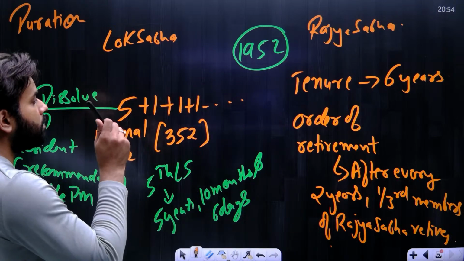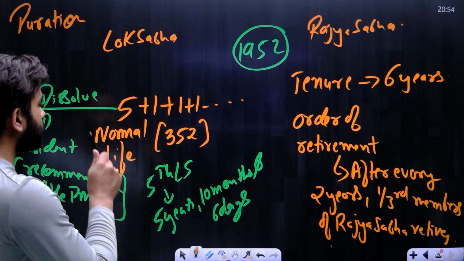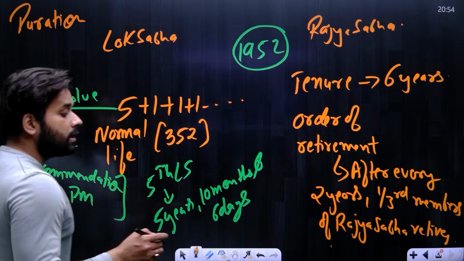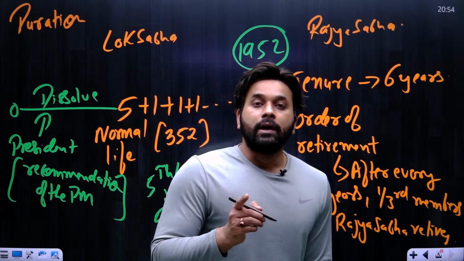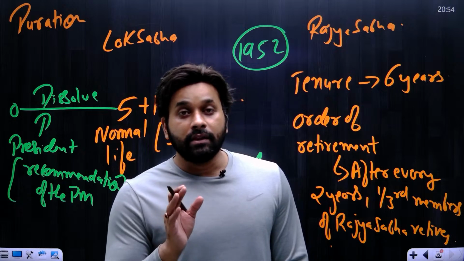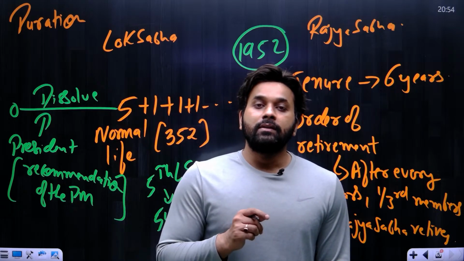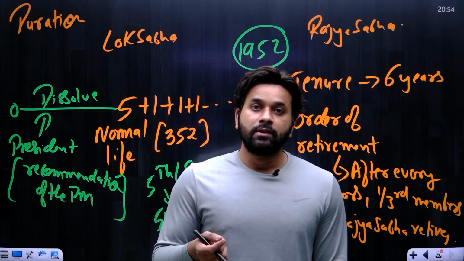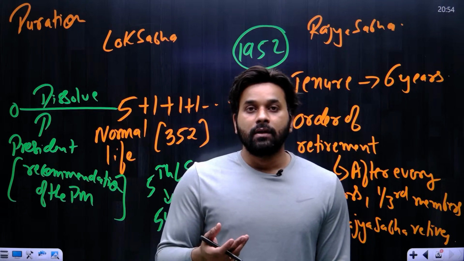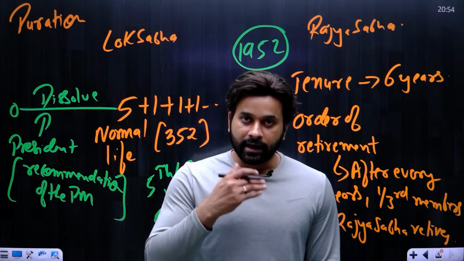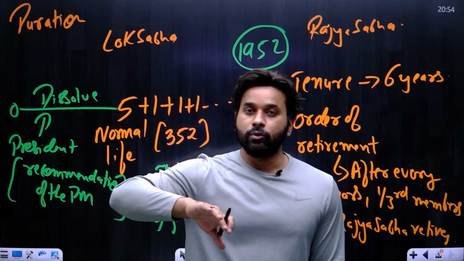So I hope the tenure of the members of Lok Sabha and Rajya Sabha is clear. And remember, in the first Rajya Sabha, it was decided by the lottery system who should retire first. So it was through the lottery system that this pattern was developed. Few members were retired first, so that we can develop this pattern that after every 2 years, 1/3.